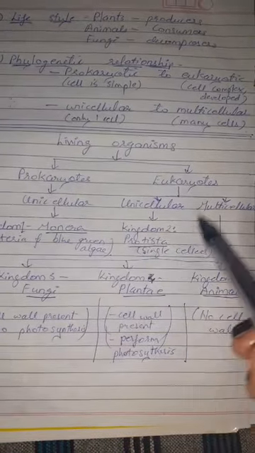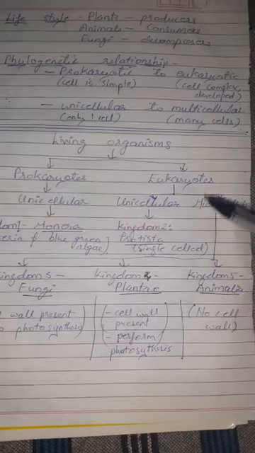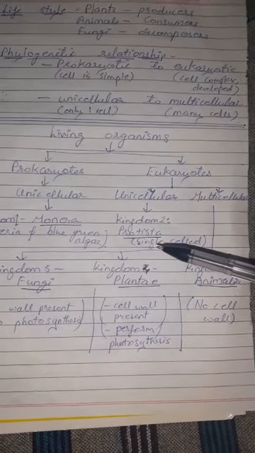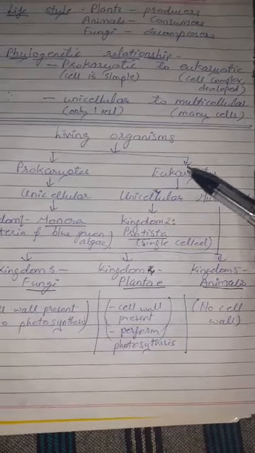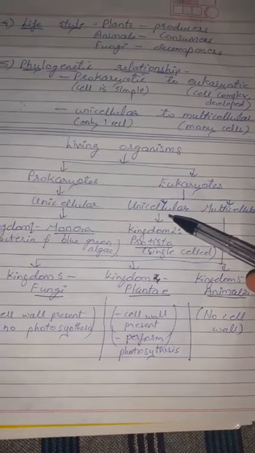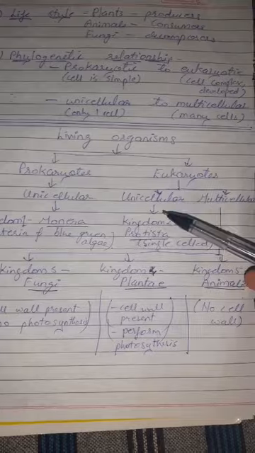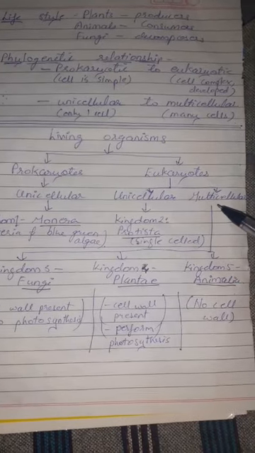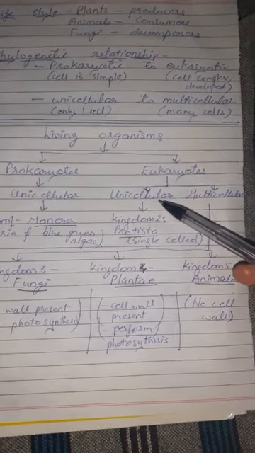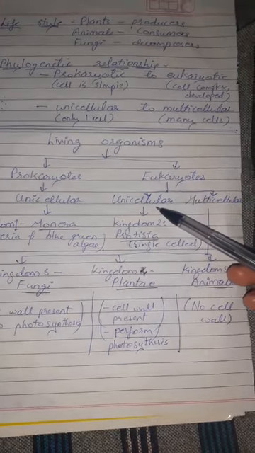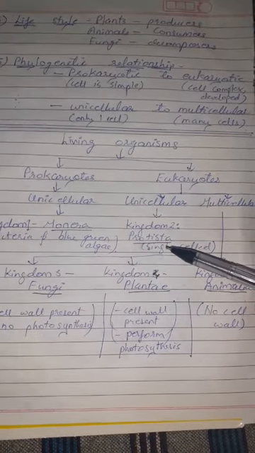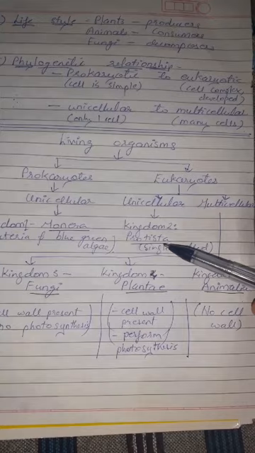The next kingdom comes under eukaryotes. It is kingdom Protista, and it includes eukaryotic unicellular organisms. I told you eukaryotes are either unicellular or they are multicellular. So in eukaryotes, unicellular, there is one kingdom, that is Protista.